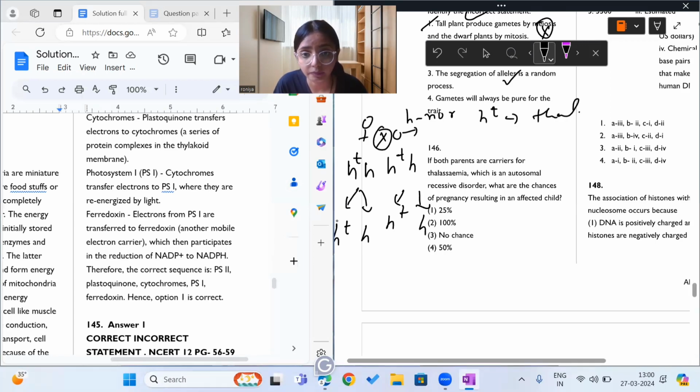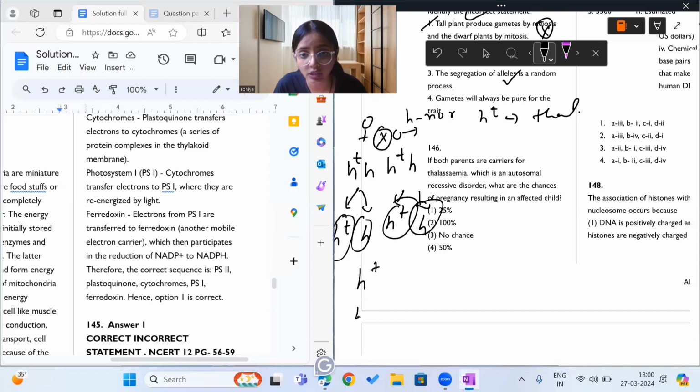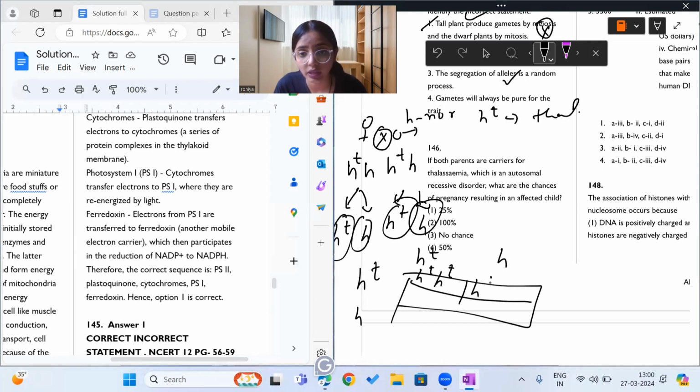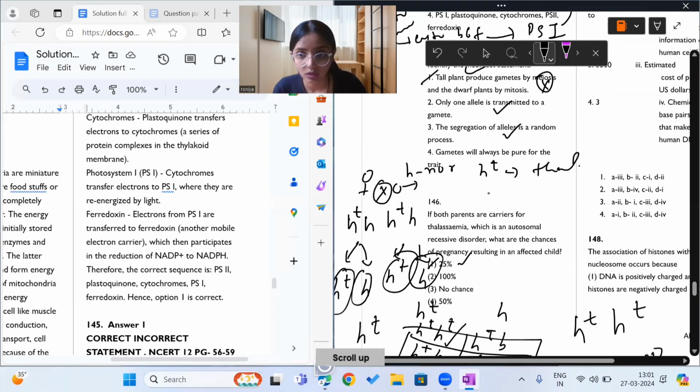एच टी एच. ओके, अगर अब इसको हम क्रॉस करते हैं तो हमारे पास आएगा एच एच, एच एच टी, एच टी एच, एच टी एच टी. तो मतलब थैलेसीमिया ऑटोसोमल रिसेसिव है, इसका मतलब फॉर अ चाइल्ड टू बी affected by thalassemia both of them should have HT. तो out of these four only one child can have HT. So it is 1/4 into 100, which is 25%. So option number 1 is the correct answer to question 146. ठीक है.